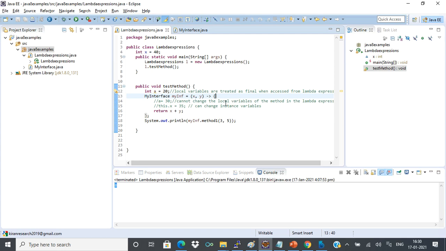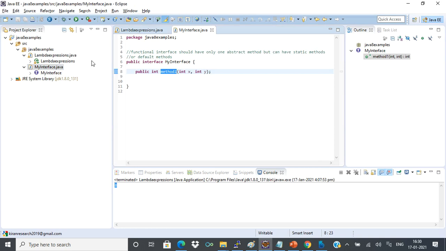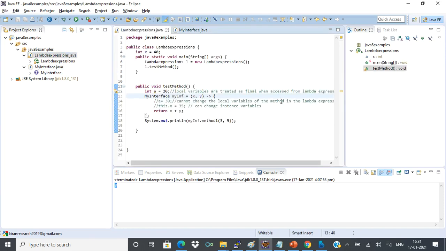Generally, in our earlier videos, what we have seen is that I have written a functional interface. I declared a method, and since this interface contains only one abstract method, it is a functional interface. Whatever we have seen in these examples till now are our own functional interfaces. But Java also has predefined, pre-built functional interfaces.